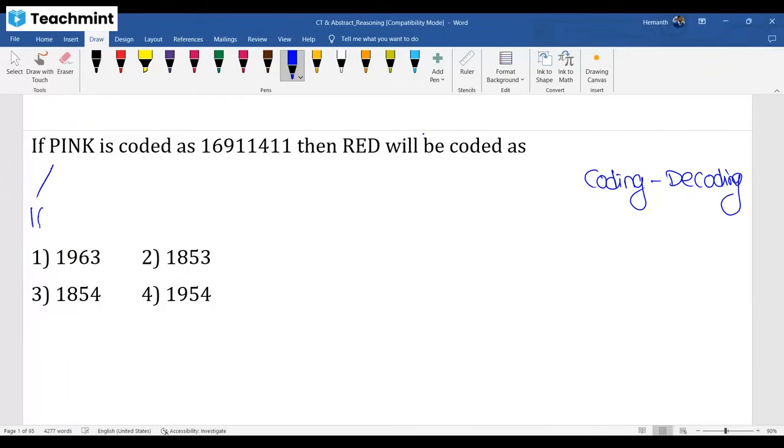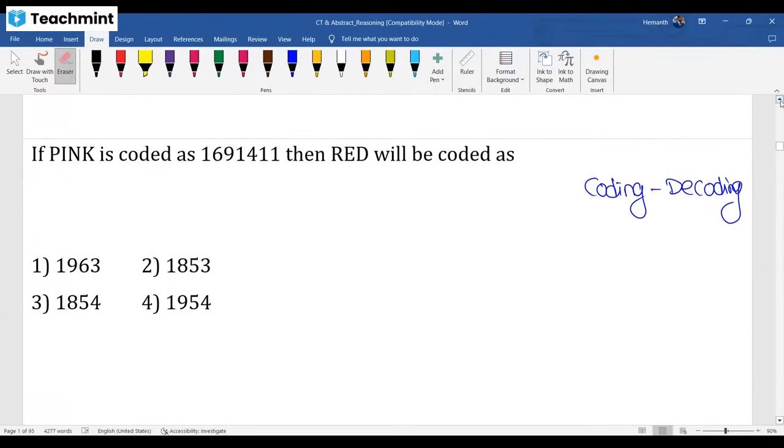P is 16, sir. I is 9, sir. N is 14. K is 11. I think this is a typo error. Here it should be only 9. Hope you understand the logic here.